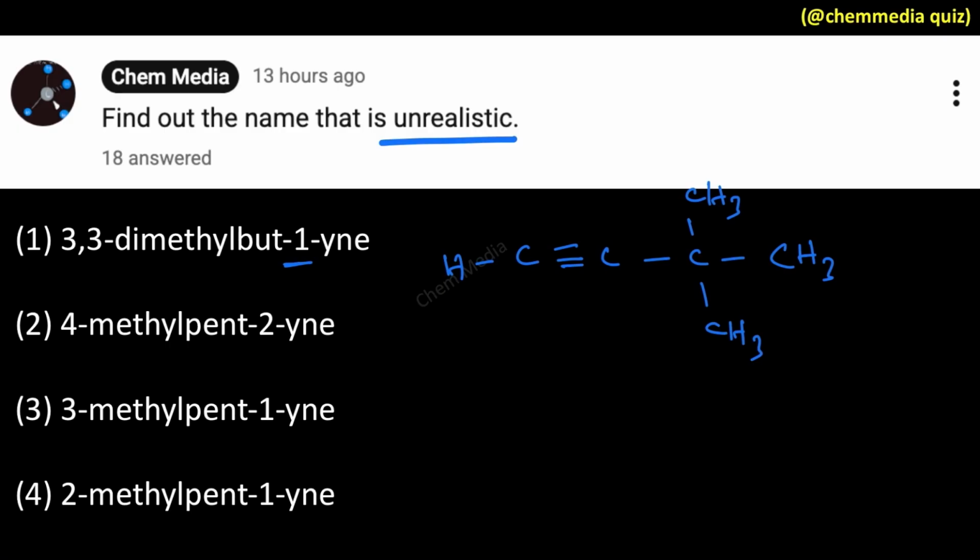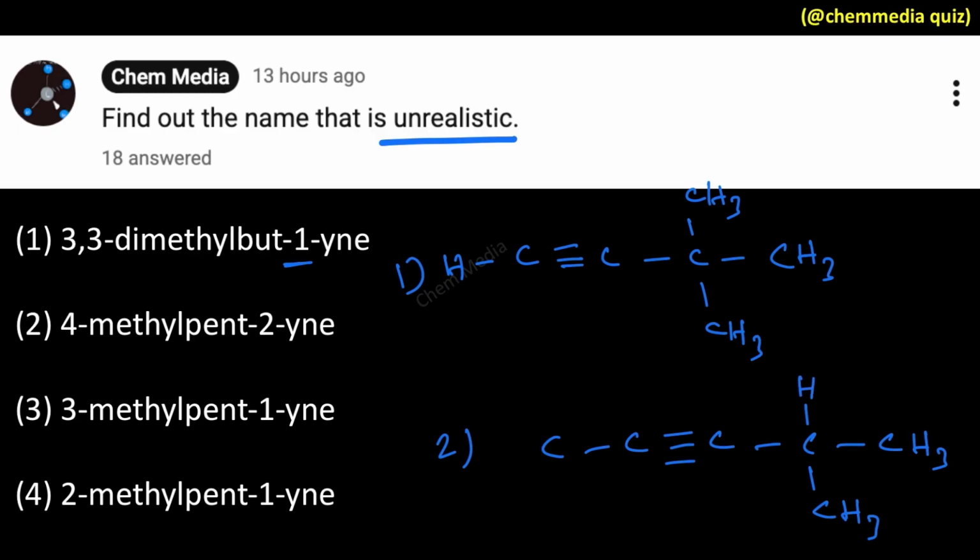And then number 2, we have 4-methylpent-2-yne. Let's write the 5 carbon chain, 1, 2, 3, 4, 5. At the fourth position we have a methyl group, and at the second position we have the triple bond. Let's fill hydrogens at remaining positions. So CH3 here, one more hydrogen here, and then 3 hydrogens here. Everything seems to be okay here. Therefore this is also realistic, but that is not our correct answer.